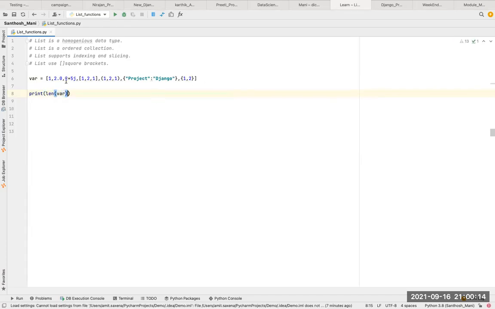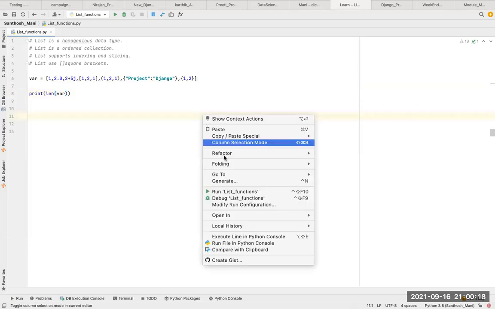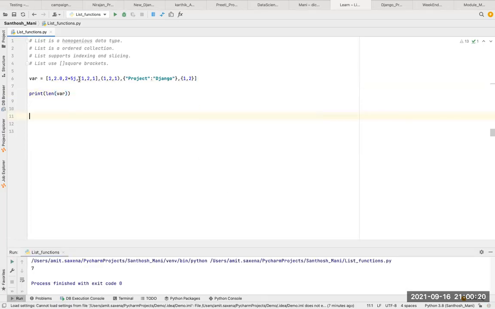Okay, so it will check the count of this. So 1, 2, 3, 4, 5, 6, 7, it should print 7. Let's see. So okay, in this list we have 7 different elements. Now I want to check indexing: does list support indexing and slicing or not?